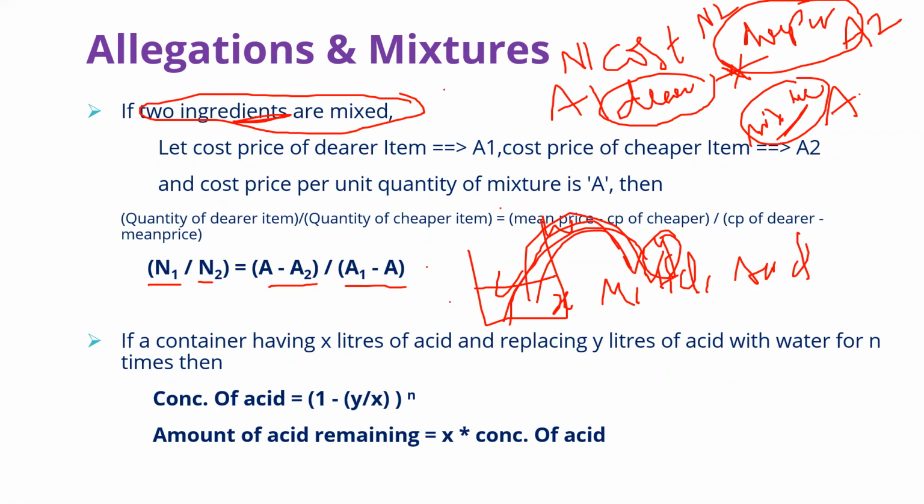By doing this process, the concentration of the acid or the milk will reduce, right? So the concentration of acid after doing this task n times is 1 minus y by x to the power n, where x is the initial quantity and y is the number of liters of acid or water or milk that you replaced. And the amount of acid remaining is x into the concentration of acid.